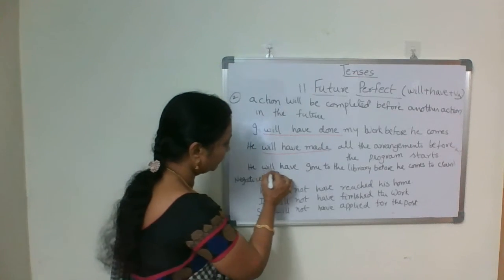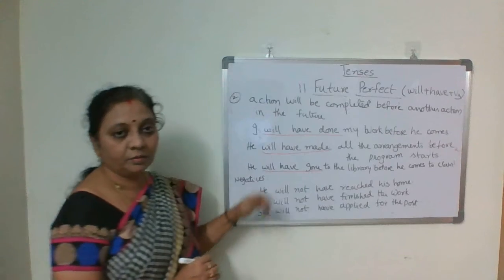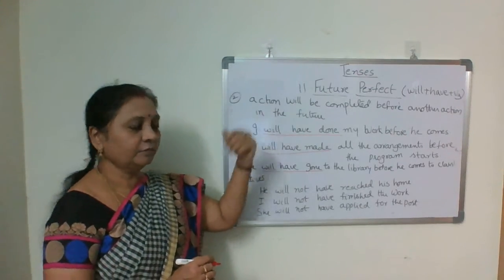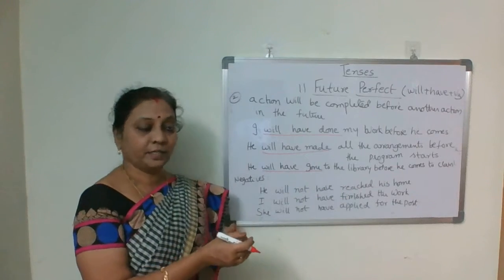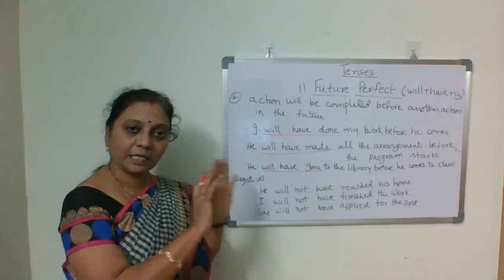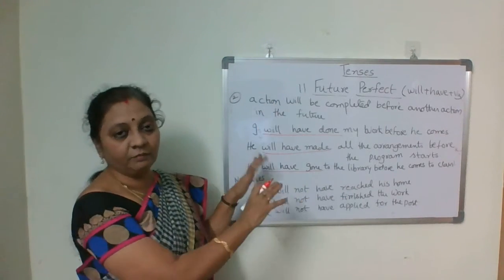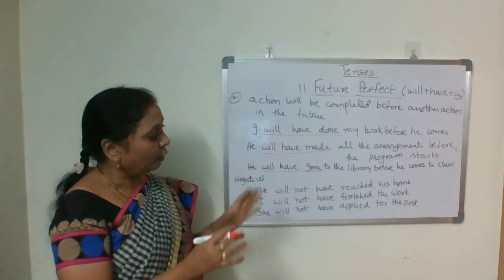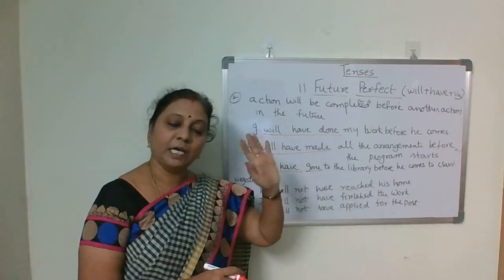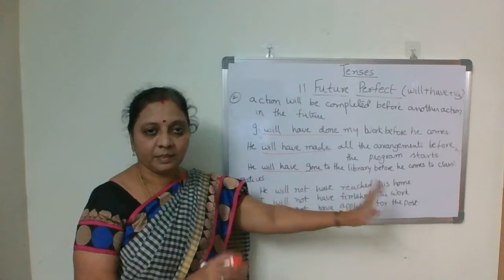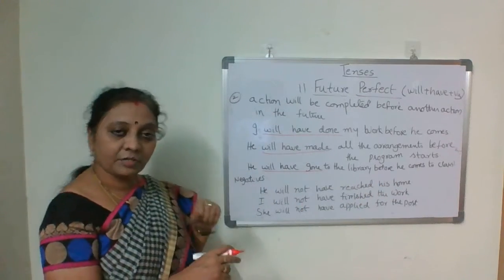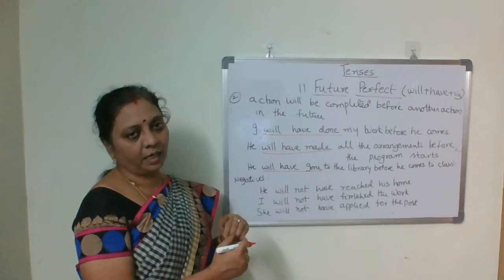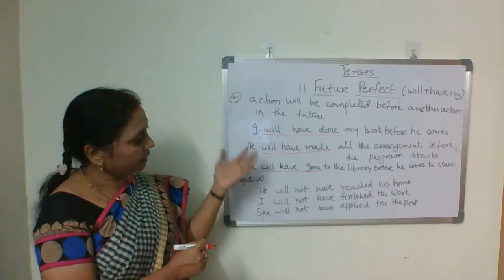So this is an action that will be completed by another action. Before another action, only this action will be completed. Then we use the future perfect. The first one is an action that will be completed by a specific time, so we are mentioning time. Here, the action will be completed before another action, but in the future.